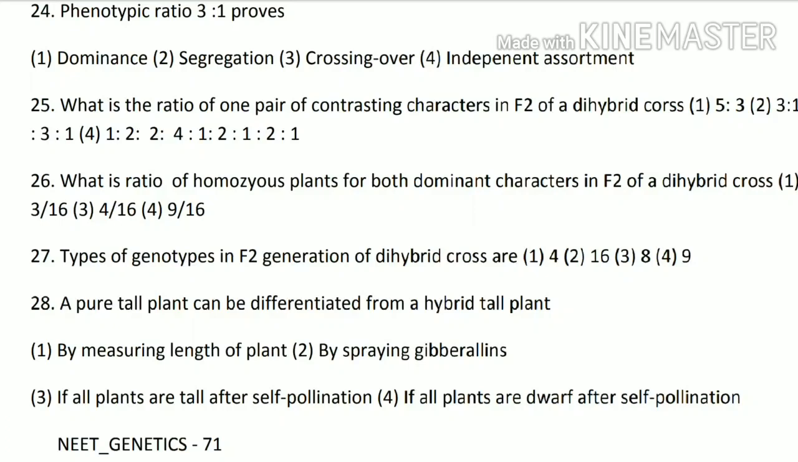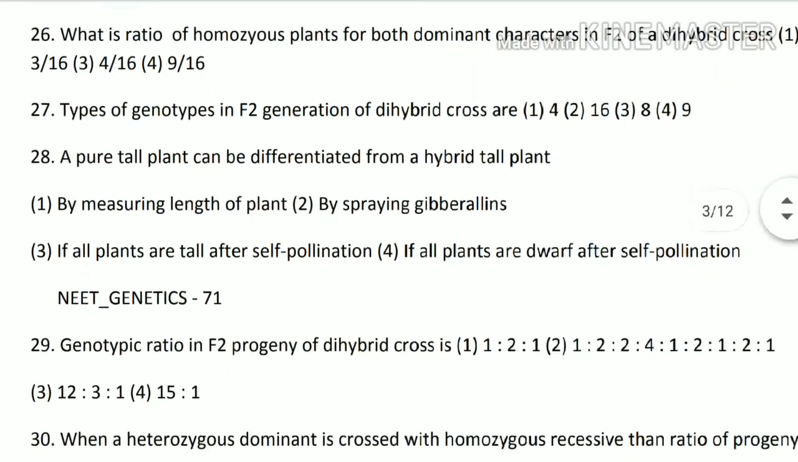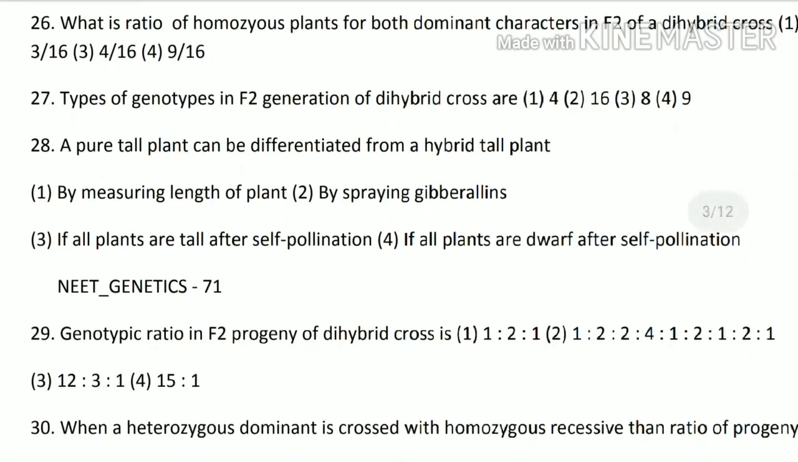Next, 28th question. A pure tall plant can be differentiated from a hybrid tall plant by measuring the length of the plant, by spraying gibberellins, if all plants are tall after self-pollination, or if all plants are dwarf after self-pollination. So the third option is the correct option: if all plants are tall after self-pollination, we can determine that.